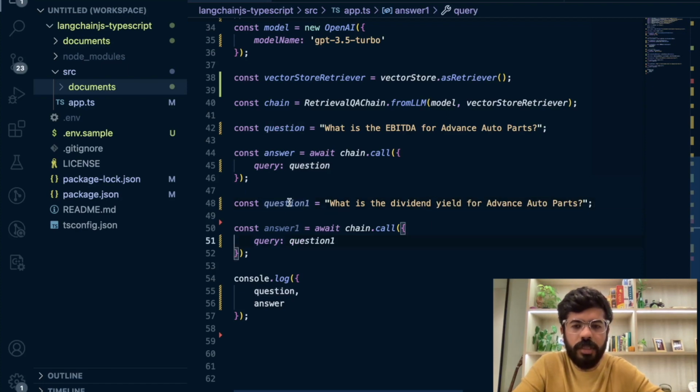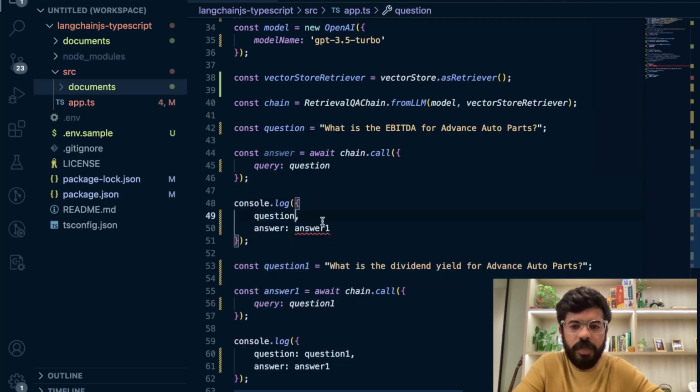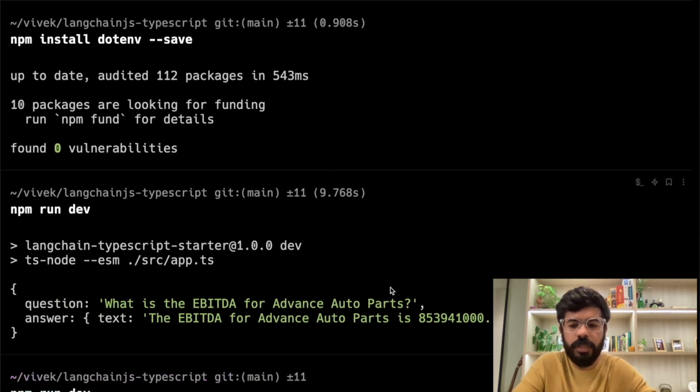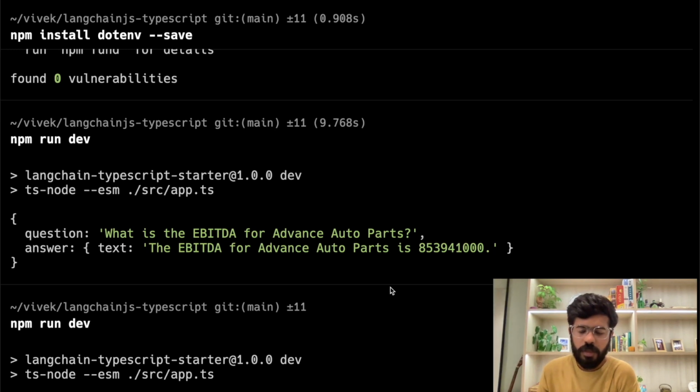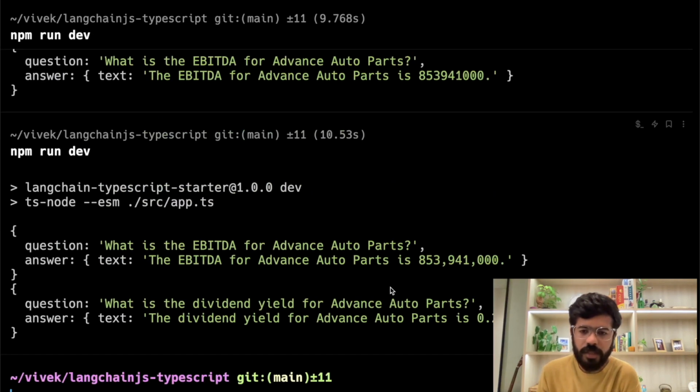Pass this question here and then console.log both the question and the answer that we have. Let's run it again and see if it works. It will take a few seconds to execute. The first answer should be correct, which is nice, and the dividend yield has also come out. So both of the answers we have got.